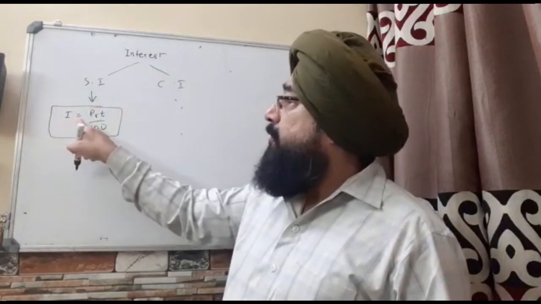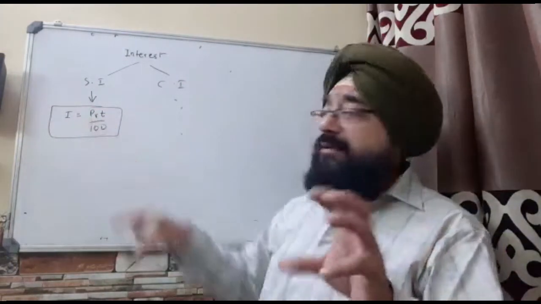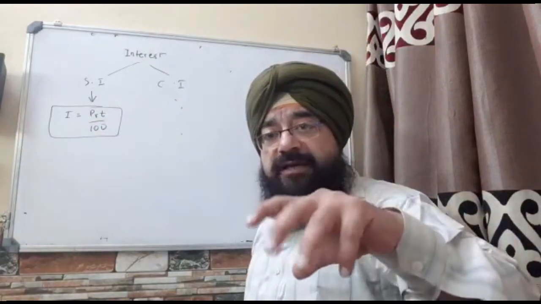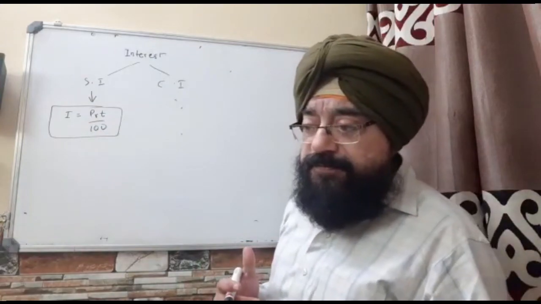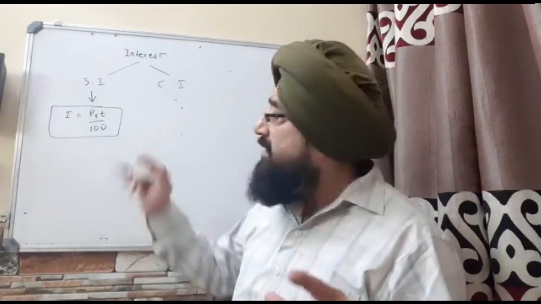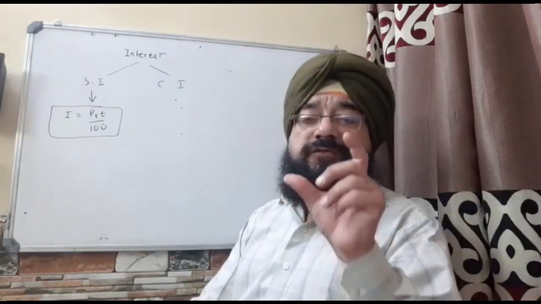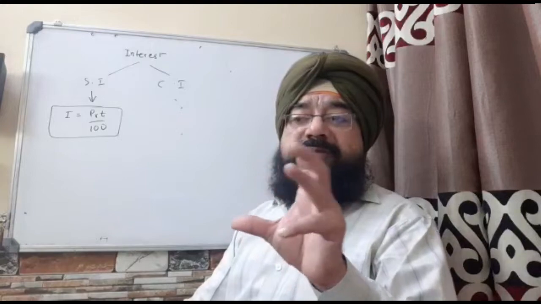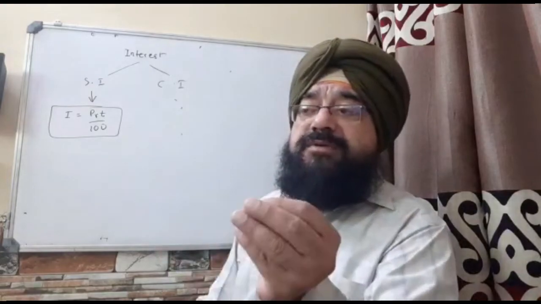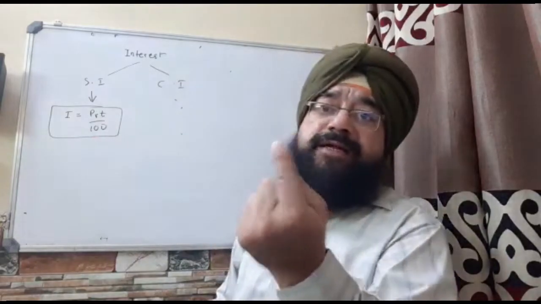That is, I is always equal to PRT upon 100, where P stands for the principal which you have borrowed, R is the rate for that particular time period, and T is the time period. Now this T, we usually take it in years, provided that the rate is given per annum. But actually T is the time period for which the rate is defined. If the rate is defined for 6 months, then a time period of 6 months is taken as 1. If the rate is given for 2 years, that is 10% for 2 years, not per annum, then the time of 2 years is taken as 1 time period.